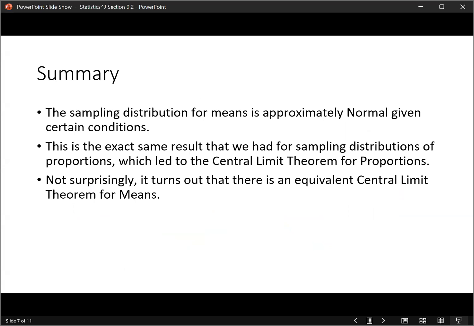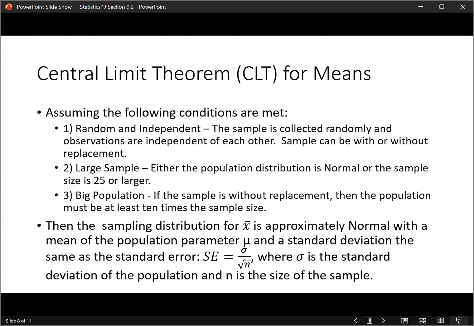So not surprisingly, we're going to have the same result for means. We're going to have a central limit theorem for means. All right, and here it is. What it says is if we've got these three conditions, the first one is the same as for proportions, so you've seen that before. The second one is new. So what does it say? It says either the population distribution itself needs to be normal or the samples need to be 25 or larger. So what does it mean by the population distribution?